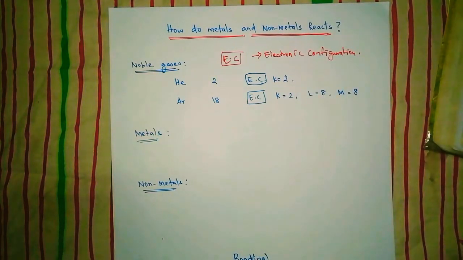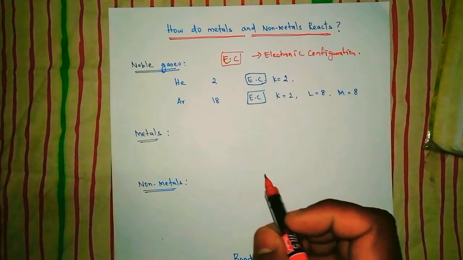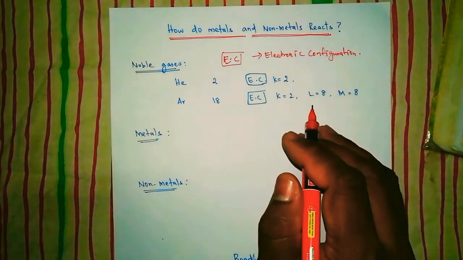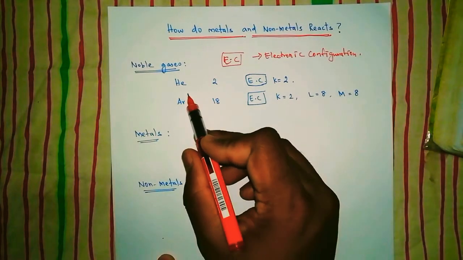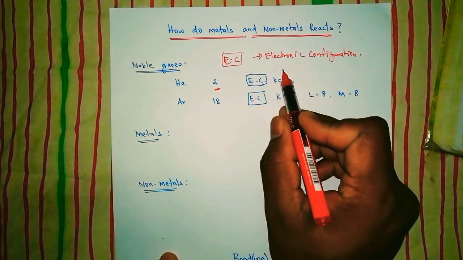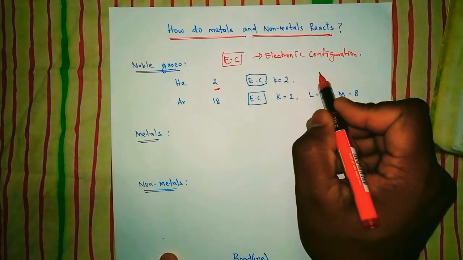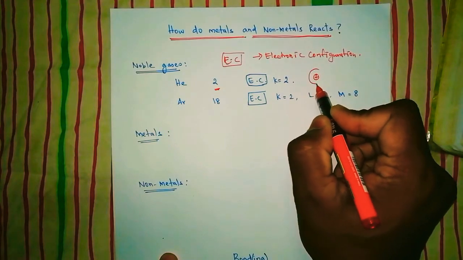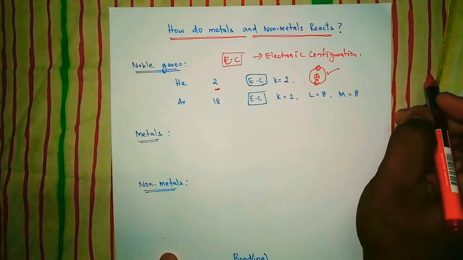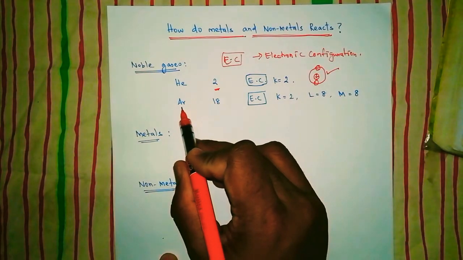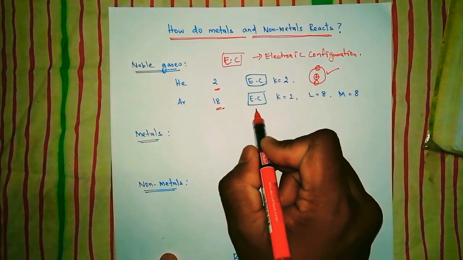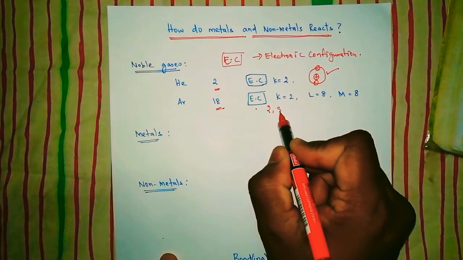If you talk about noble gases and their electronic configuration, the last shell of all the noble gases is completely filled. Take the example of helium. Helium's atomic number is 2. The first shell can support only 2 electrons, right? This is the nucleus, and the first shell has 2 electrons, which means it is completely filled. What about argon? Its atomic number is 18, and the electronic configuration is 2, 8, 8.